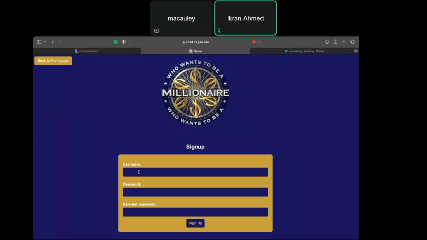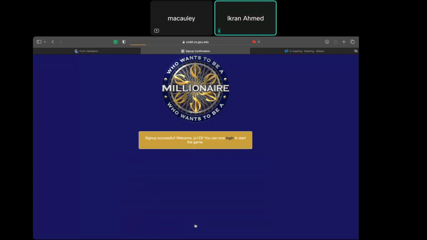So for the sign up page, the user needs to enter a username. So we can do Joe123. And then we can enter our password 1234. And then the user must re-enter the correct password. So 1234 again, and click sign up. And once we sign up, this information will be added to the user text file. And now the game is prompting us to go to the login page.